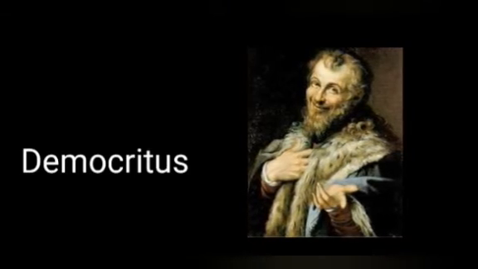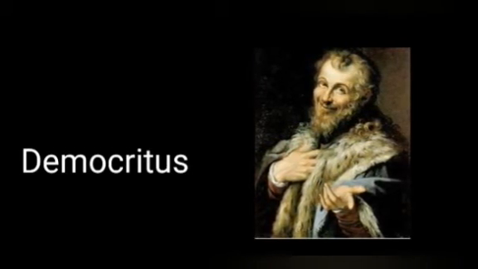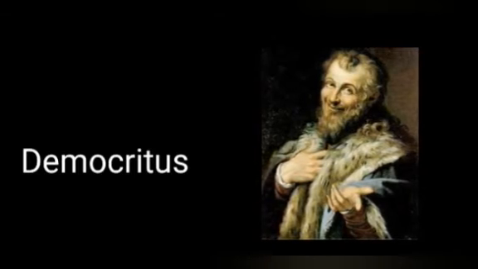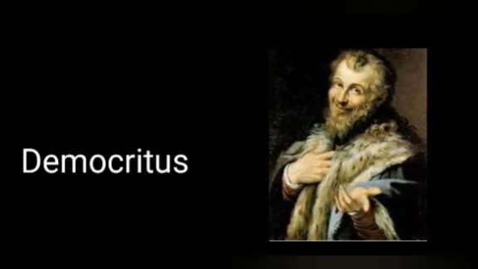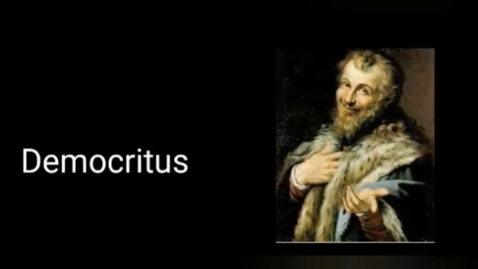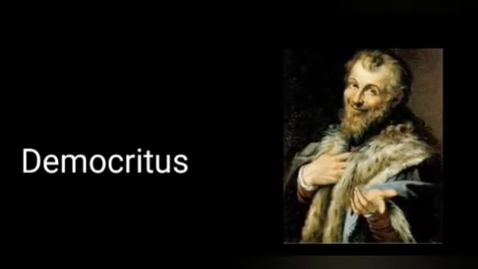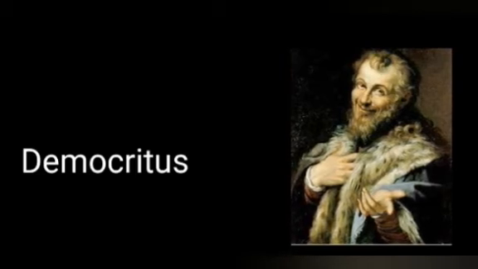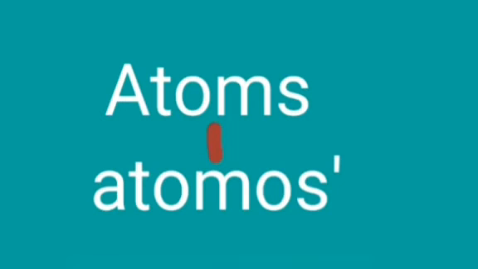Now, in this class, we should be clear about atoms and molecules. Look at the picture. A Greek philosopher named Democritus came up with the idea of the atom. Atom comes from the Greek word atomos, which means indivisible. So, according to Democritus, anything can be divided up to the stage when it reaches atoms. The atom is the smallest indivisible unit. Nothing can be divided further than atoms.